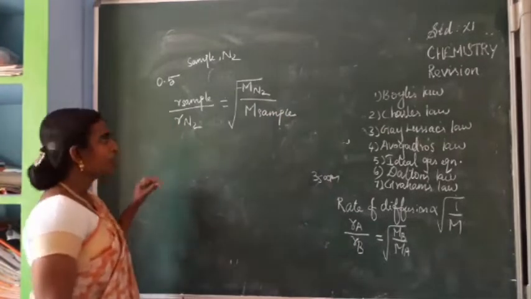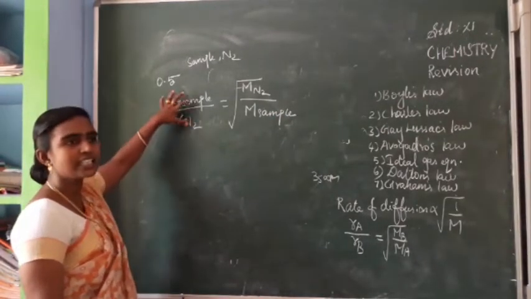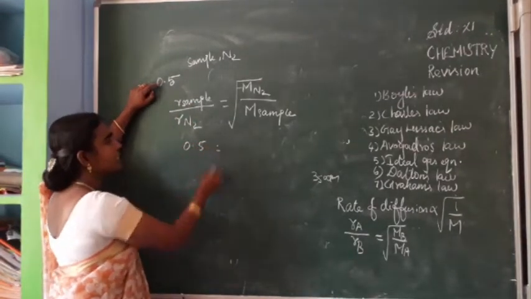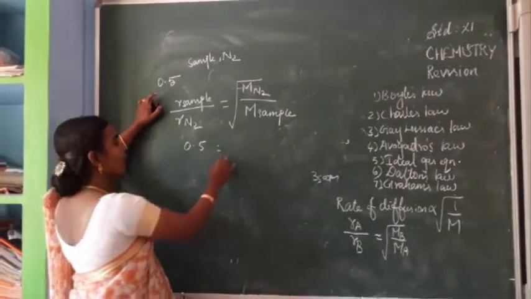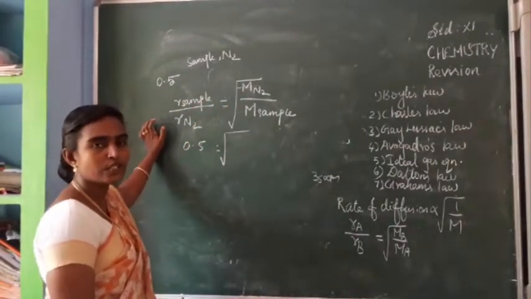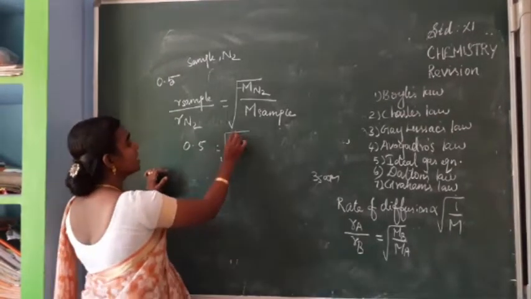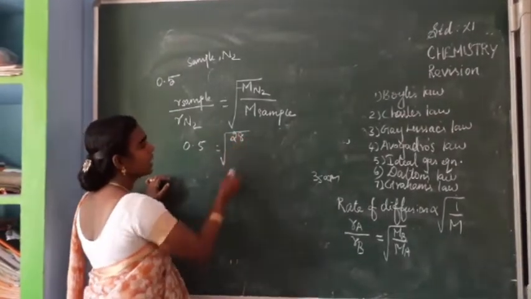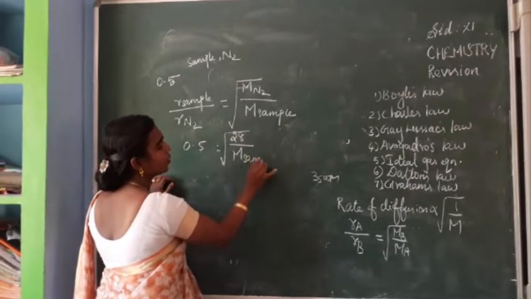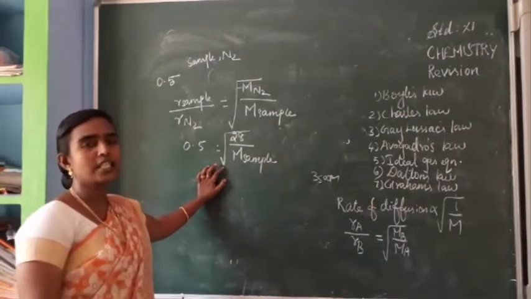Is it clear? So this ratio is given as 0.5, equal to the square root of the molar mass of nitrogen. We know the atomic mass is 14, so the molar mass of N2 is 28, divided by the molar mass of the sample.